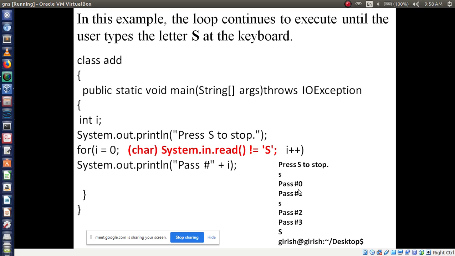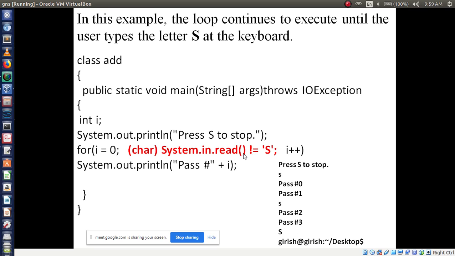After printing this, again if you press a small case letter s, it will take two values, that is 2 and 3, right? Then if you press a capital S, control directly comes out of this loop, because the condition is true.